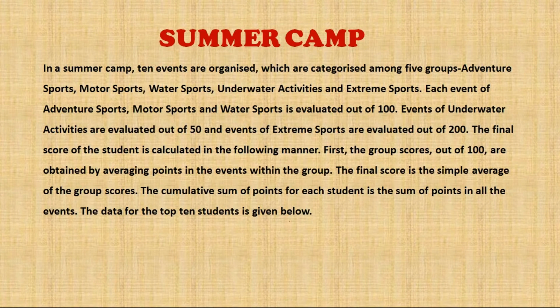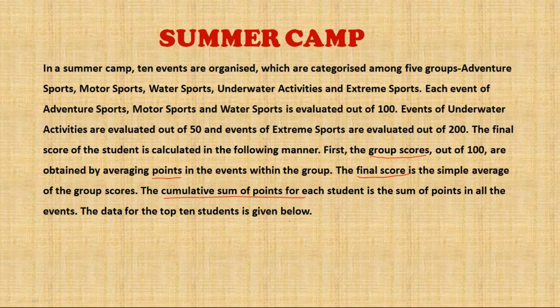So the data has been divided in two slides. The second slide has the table. The first slide has this. Now I should give you a heads up that please do read it twice, especially the terms like group scores, points, final score, cumulative sum of points. इन सब का usage है बाद में questions में, and 95% of the people have to look back at this paragraph when these terms are used in the questions, because the table is huge. उसमें इतने सारे terms हैं, numbers हैं कि हम भूल जाते हैं.